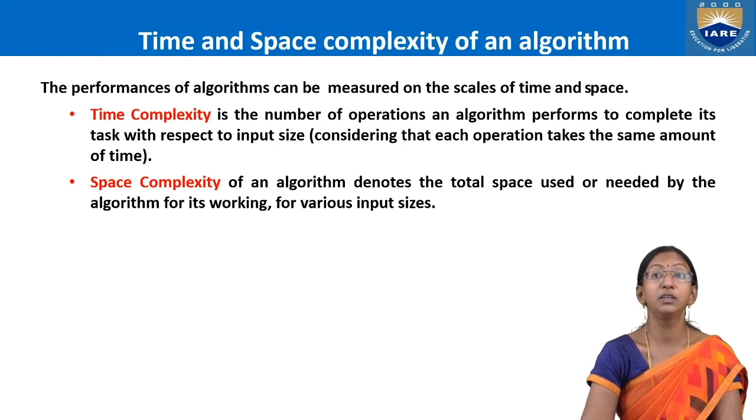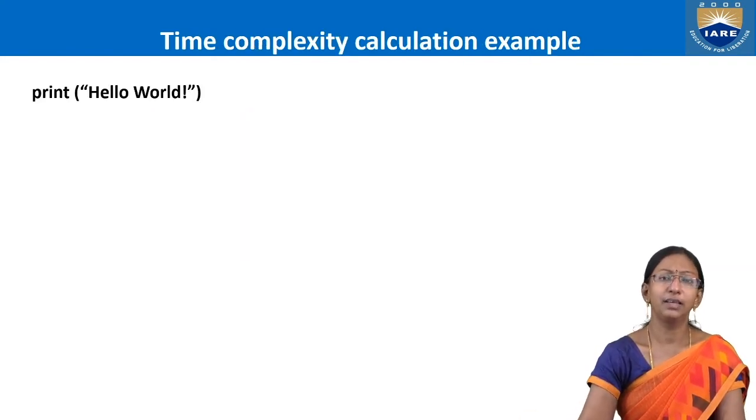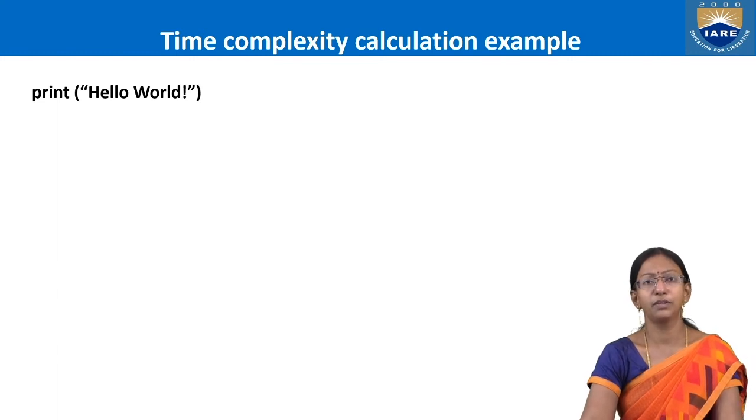The total space needed for its working is nothing but space complexity. These are the two parameters used to evaluate the complexity of any algorithm. Let's see a few examples of the same.